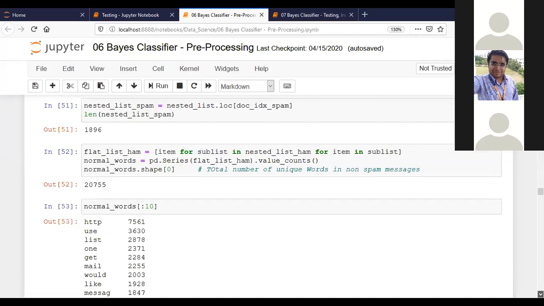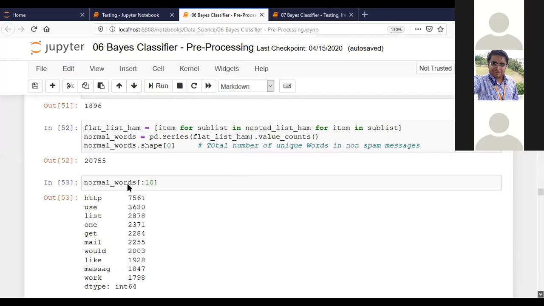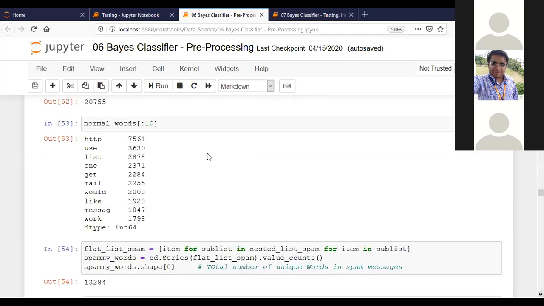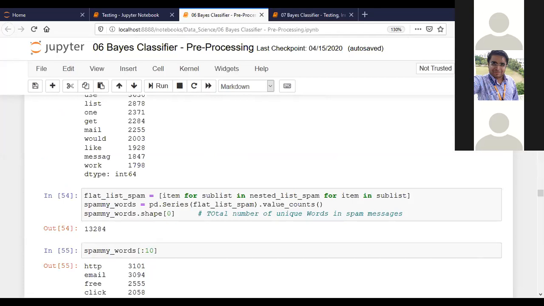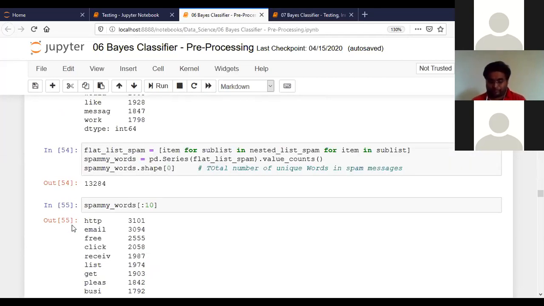That's why we are trying to check how many words are used multiple times. Like if HTTP is used multiple times, it will tell us.